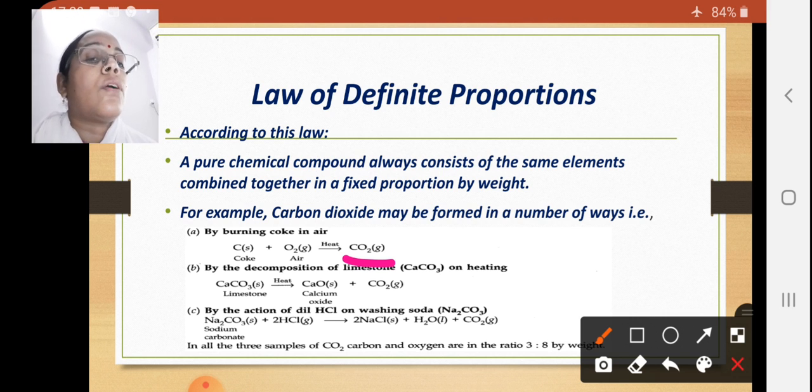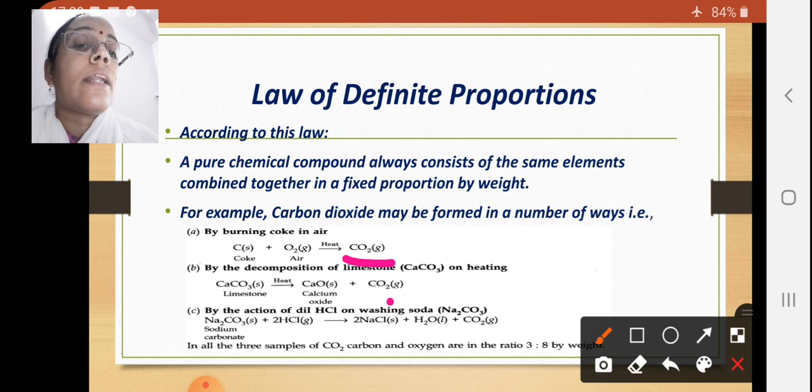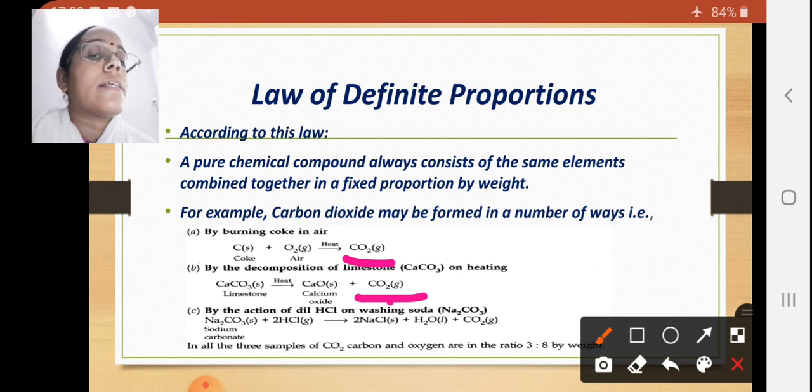This is one method of formation of carbon dioxide. Now the second is by the decomposition of limestone on heating. Limestone is CaCO3. When it is heated, it forms calcium oxide, and along with that carbon dioxide gas is formed. So this is another method of preparation of carbon dioxide.